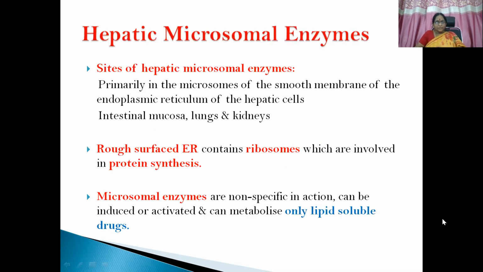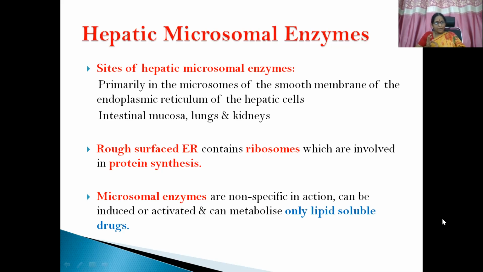The sites of hepatic microsomal enzymes are primarily in the microsomes of the smooth membrane of the endoplasmic reticulum of hepatic cells. That is, the primary site is the liver, and specifically the smooth membrane of the endoplasmic reticulum of hepatic cells.